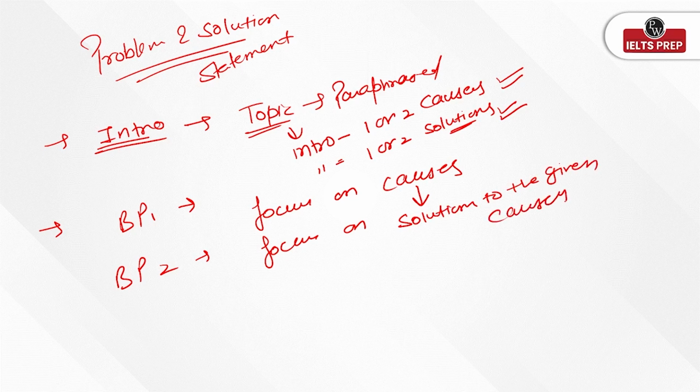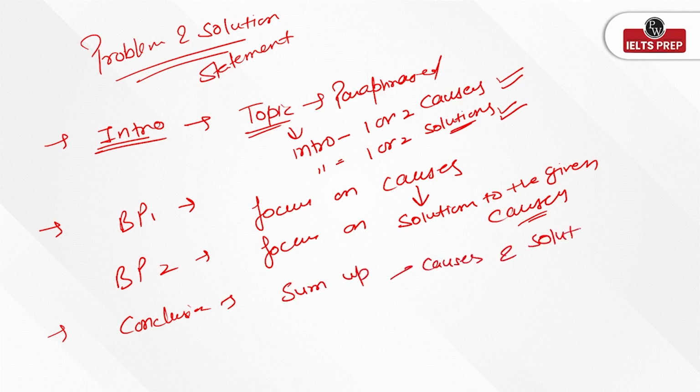Do not write in general, right? And of course the conclusion is all about summing up causes and solution. And exactly, the student has followed the same structure, right?